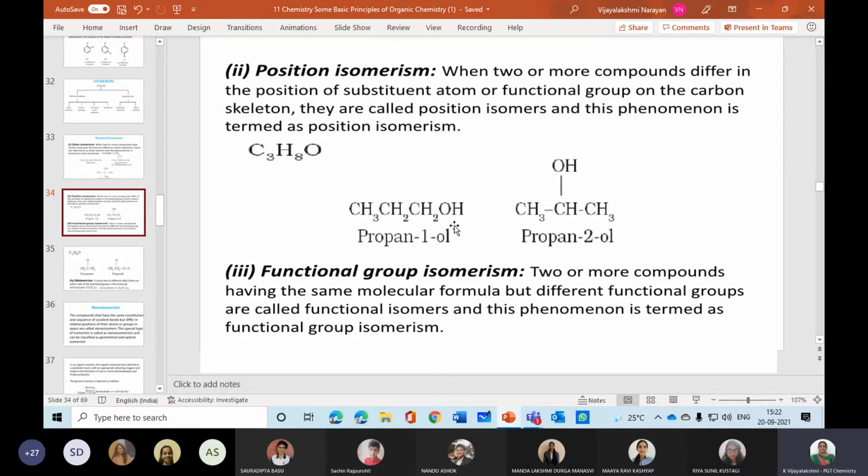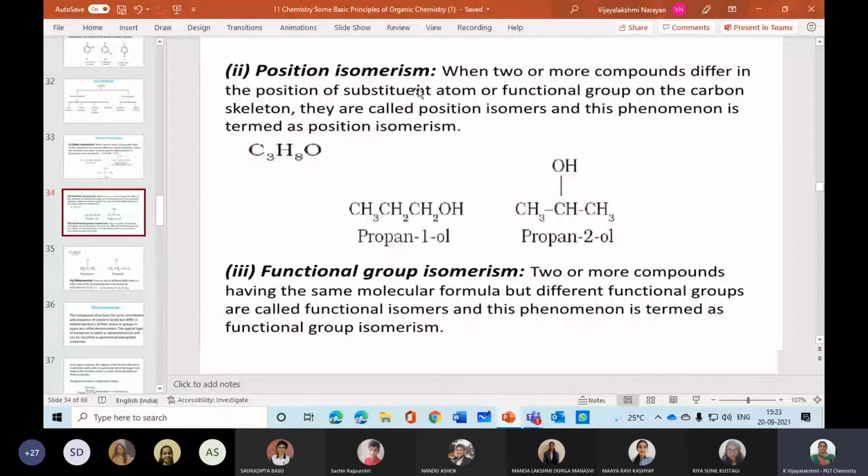So in that, 2. Okay. Now position 1 is propan-1-ol. Position 2 is propan-2-ol. See, both have the same molecular formula but differ in the position of the functional group, which is changing. So if the position of the functional group changes, naturally the substituent group may also be there, or a functional group may also be there.